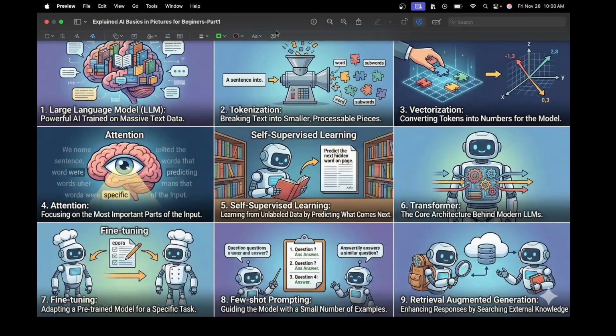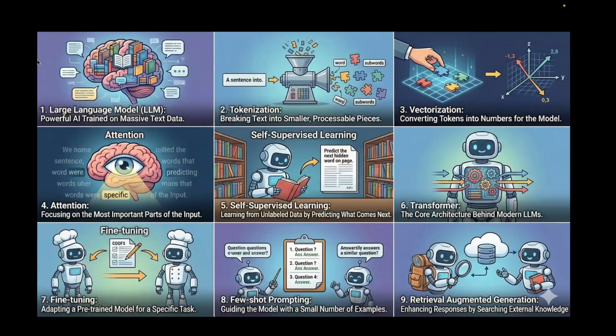Hello friends, in this video I am going to explain AI basic concepts to understand the large language model and agentic AI. Let us see what is a large language model. A large language model is a powerful AI trained on massive text data.